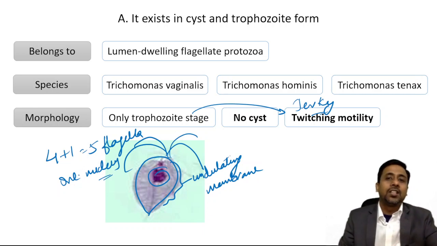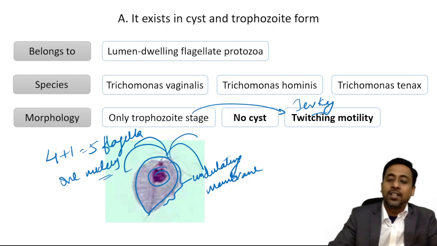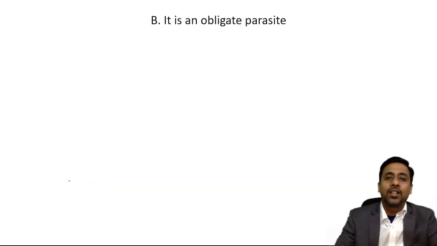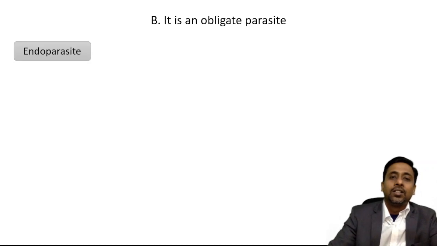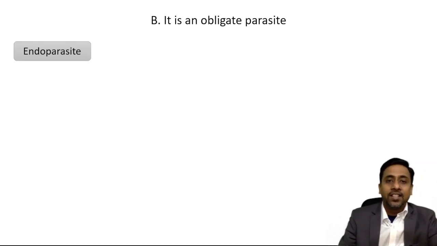So in the examination they may again give you the image to identify. So just look for the shape, pear shape or oval shape, and single nucleus and 4 plus 1 flagella. Okay, so the first option is the incorrect one. Okay, so it is an obligate parasite. Yes, it is an obligate parasite.